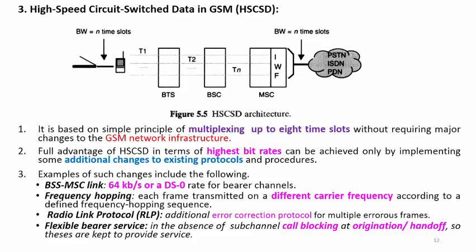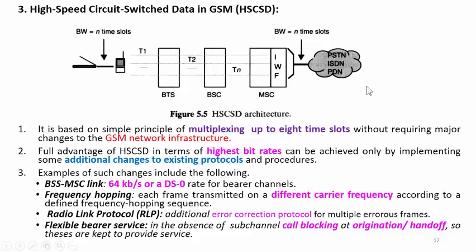Then the flexible bearer service. In the absence of a sub channel, or call blocking at the origination or at the handoff, these are kept to provide services during such call blocking scenarios.